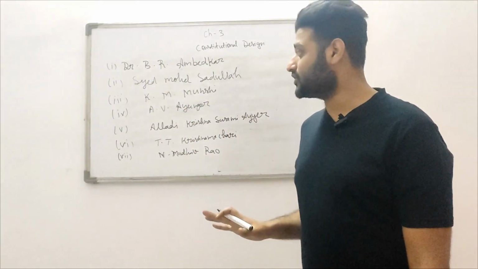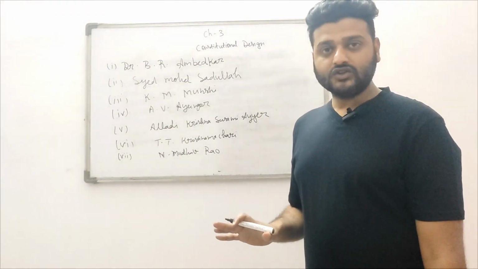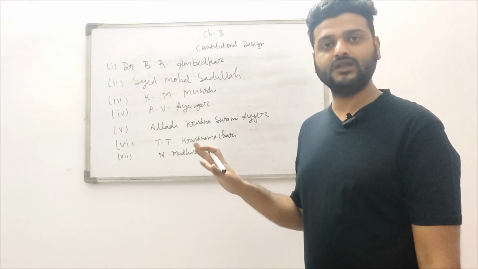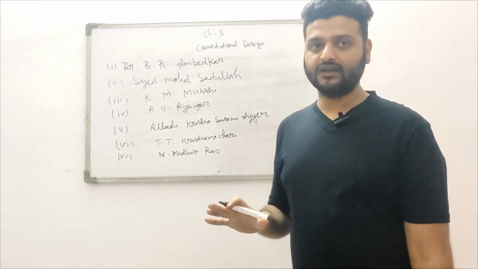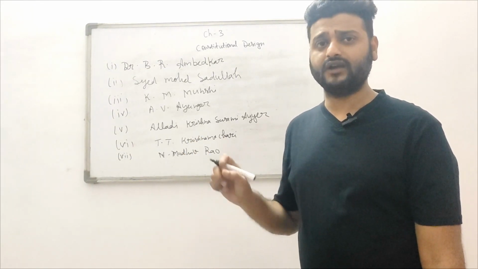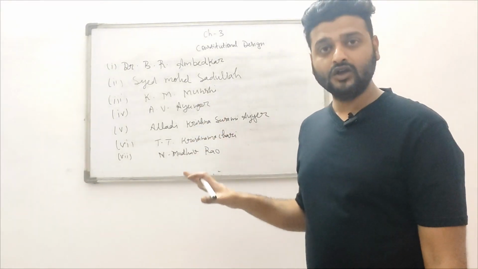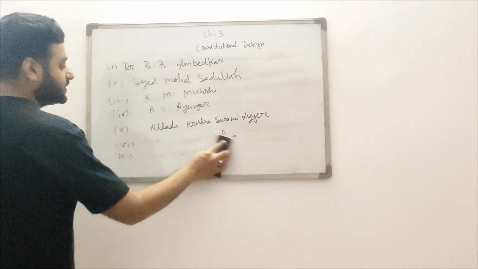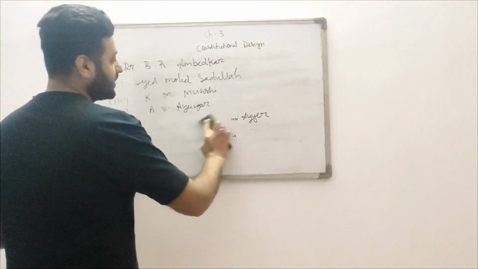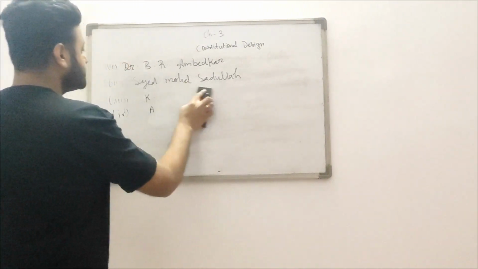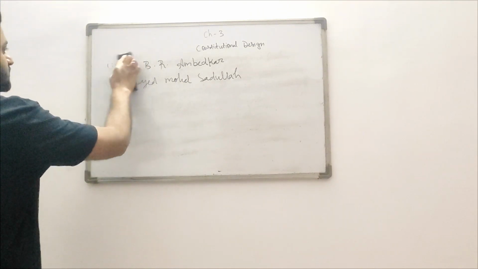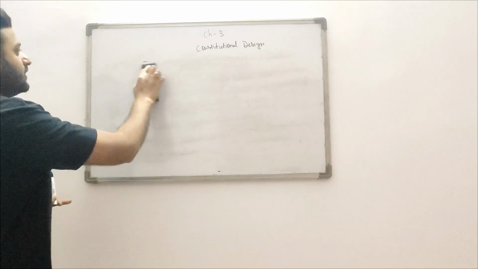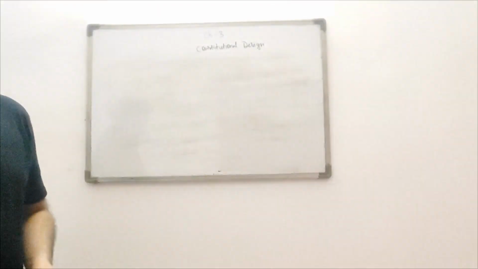They drafted our constitution. So our constitution is copied from 10 countries, and the 11th one was the Government of India Act 1935. I'm writing here all the details. So these were the persons who were responsible for framing the constitution. B.R. Ambedkar was the president, that's why he is known as the father of the constitution, and many people said that Dr. B.R. Ambedkar wrote the constitution of India. Right, next.